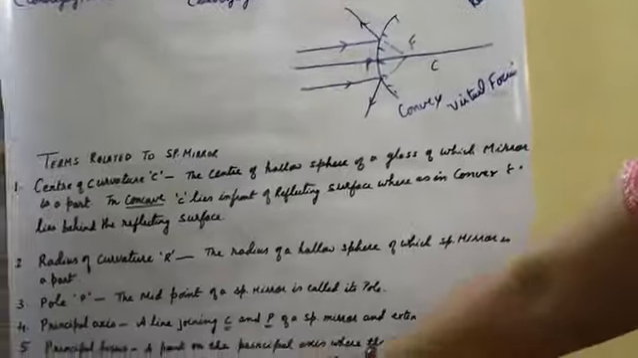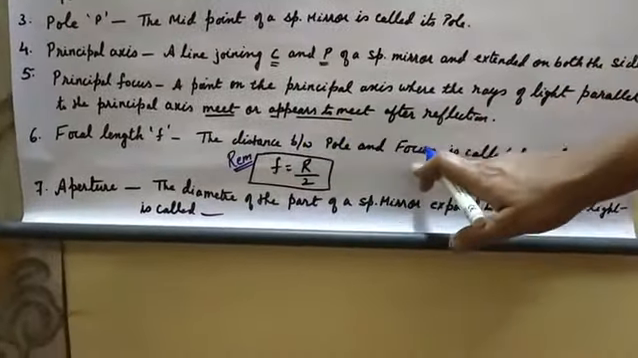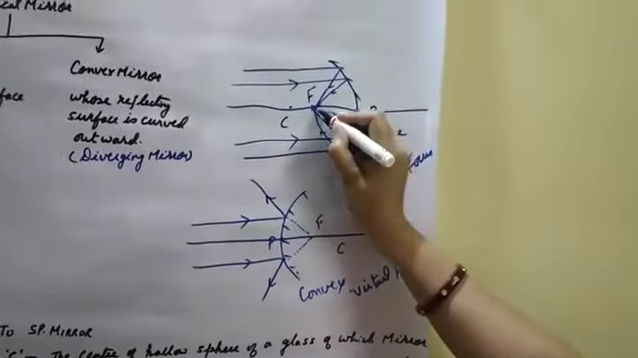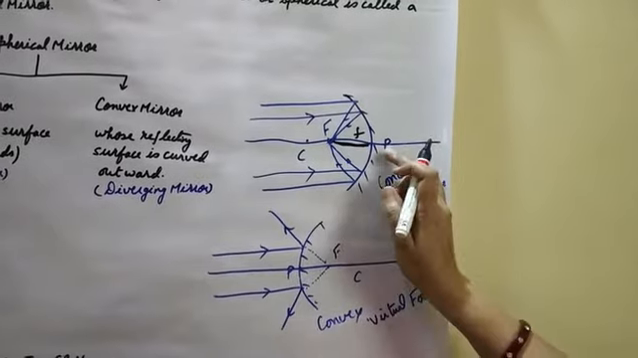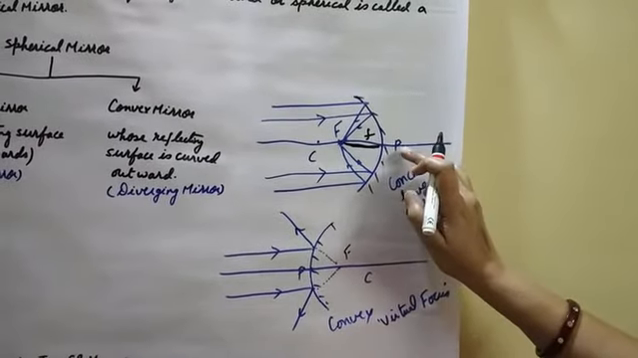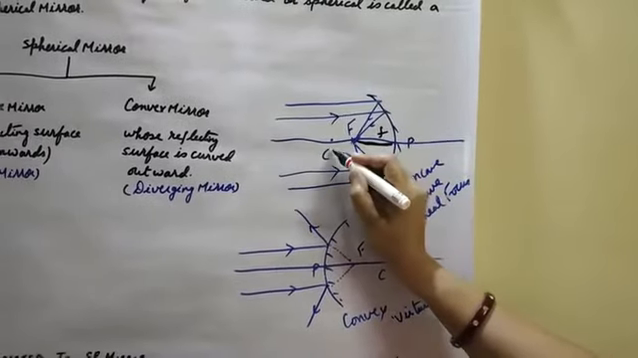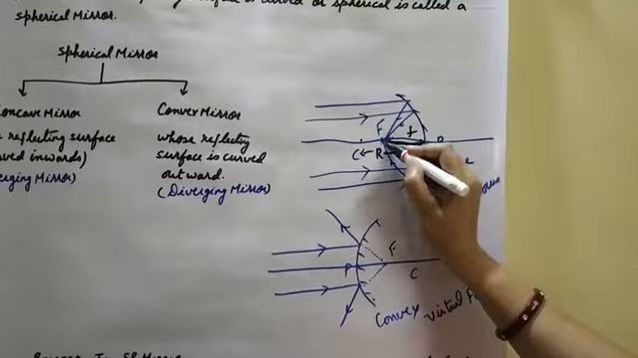Now next is focal length. The distance between the pole and the focus is called focal length. It is denoted by small f. And the distance from the pole to the center of curvature is known as r, the radius of curvature.